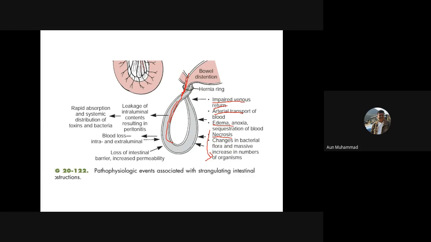It can further release different toxins, and if there is E. coli, these toxins may be the endotoxins, the exotoxins. So these toxins are produced inside the small intestine or the affected part of the intestine, but because of the increase in the size of the barriers, these toxins can pass out from the wall of the intestine, and they can get access into the circulation, resulting in toxemia.